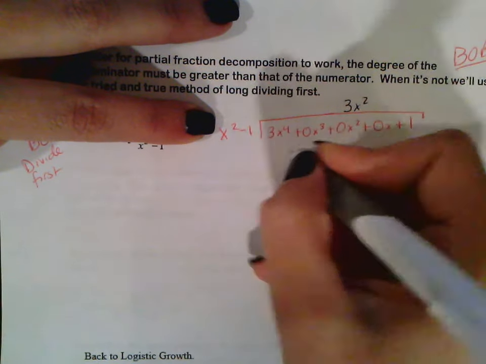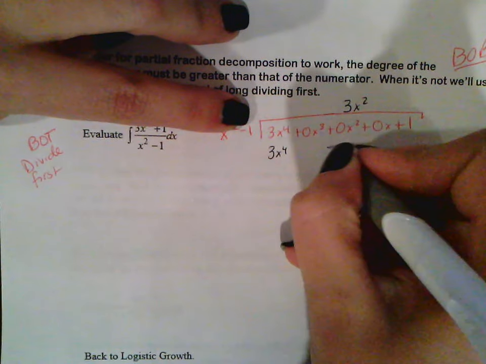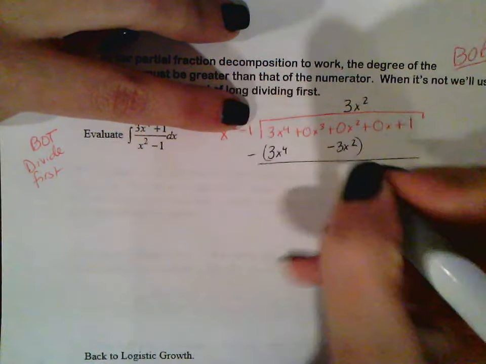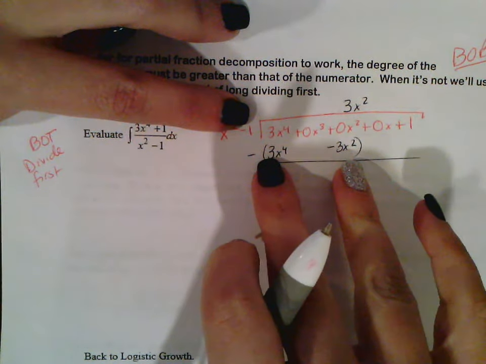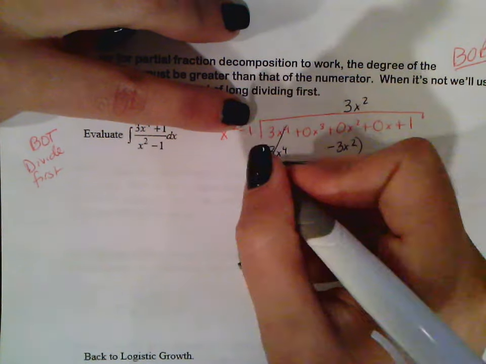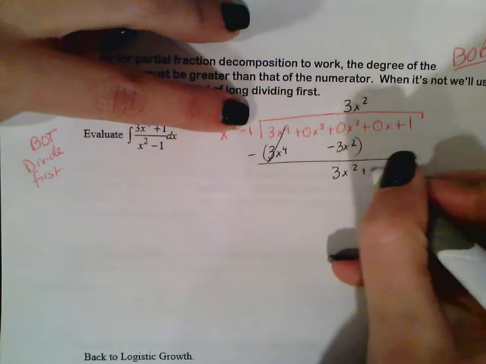Multiply that out, so that's going to be 3x to the fourth minus 3x squared. I'm going to put it right here. Put them in parentheses and subtract. That cancels out, and then 0 minus negative is going to give us 3x squared, and then everything comes down.